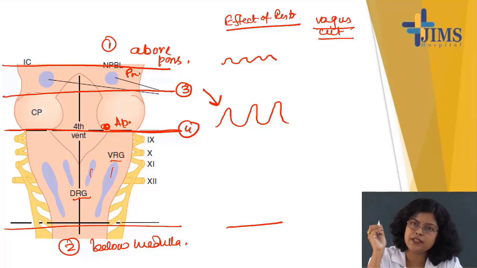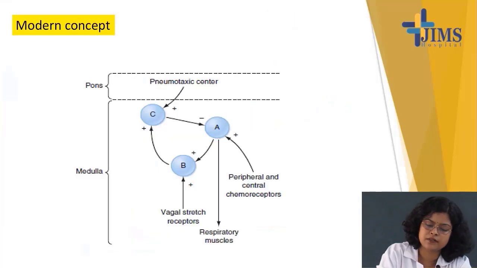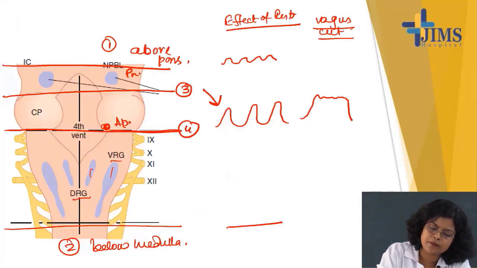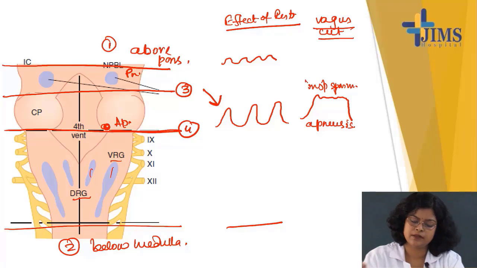Now, along with this, if you cut the vagus also, then what will happen? There is no inhibitory signal for the apneustic center. So, now there will be inspiratory spasm known as apneusis. Okay, this is inspiratory spasm. If the vagus is intact, then only the inspiration will be prolonged. Okay.